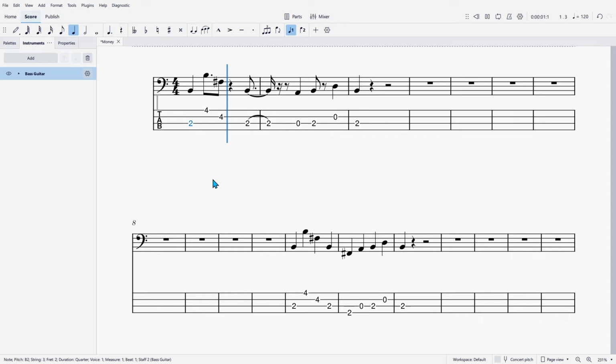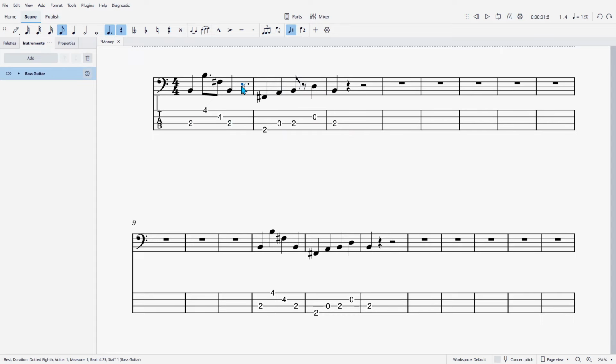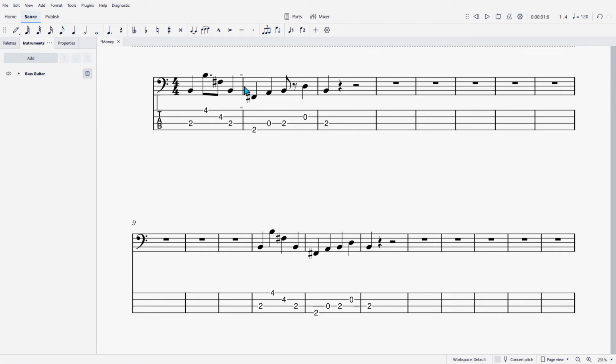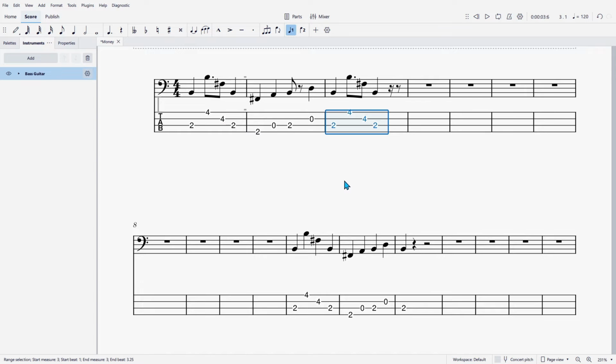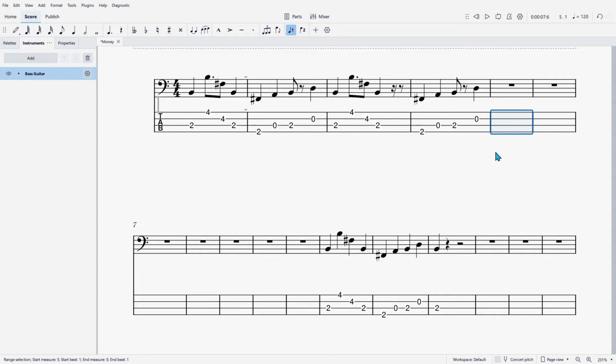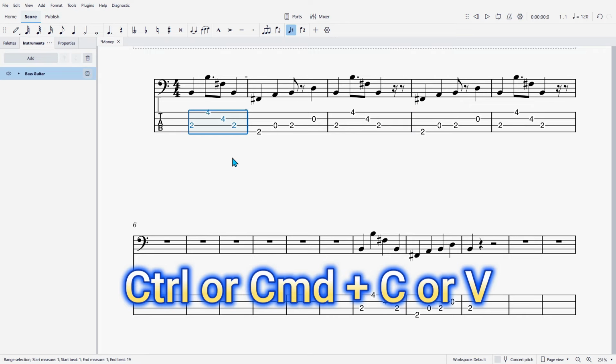So that's more like it. The rest has to go. Click on here and delete this. Press Control, Command, Delete. So we'll play around with this, but this is how tabulation will work if you're trying to tab out a song. I'm just going to copy, Control C and Control V and paste.